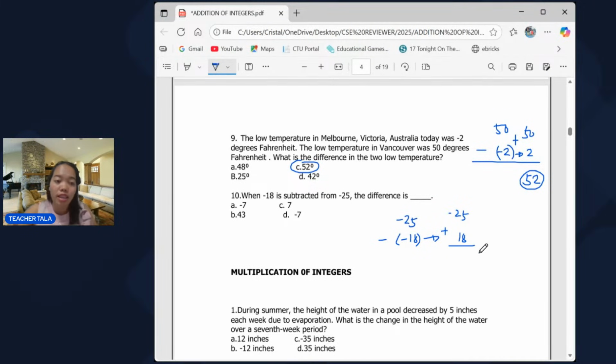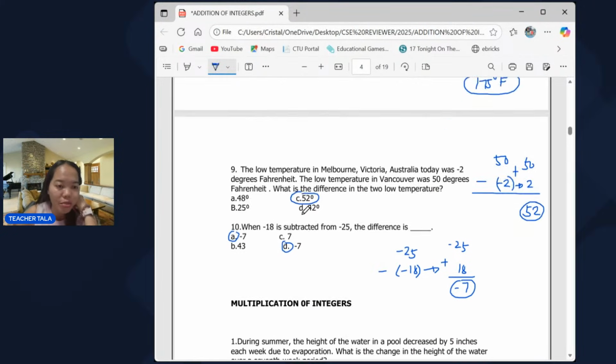So in adding integers, you need to add same signs and subtract different signs. So since they have different signs, we have to subtract them. 25 minus 18, that is 7. Take the sign of the greater number, which is negative, and the answer is negative 7. So we have two answers here, A and letter D. Okay, that's the answer, number 10.